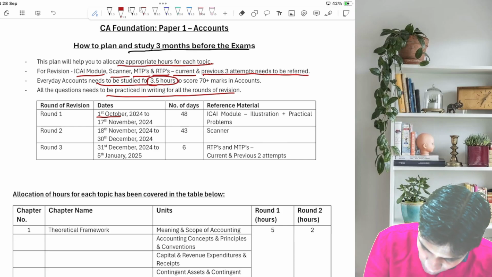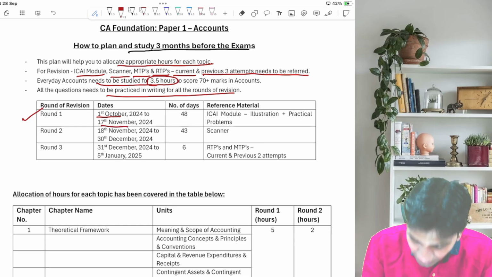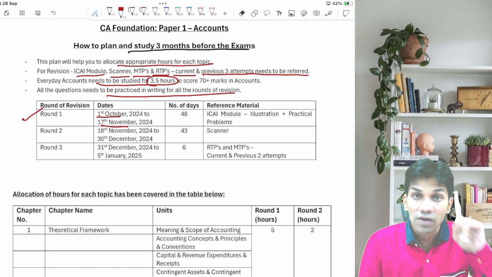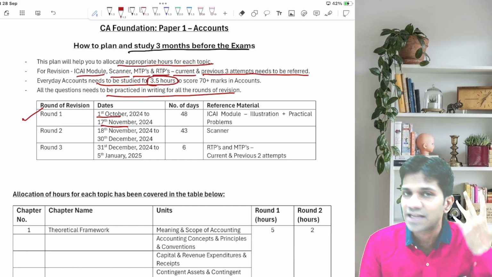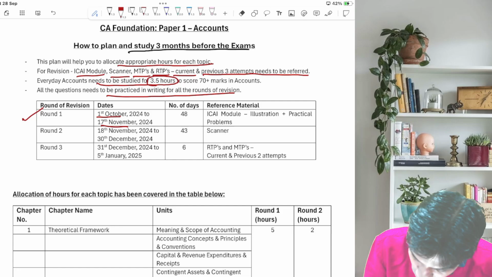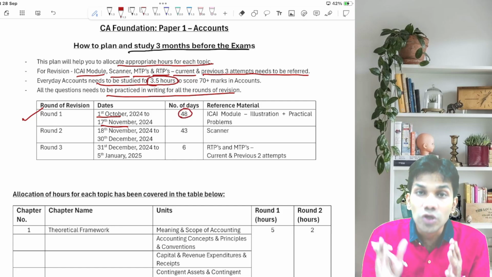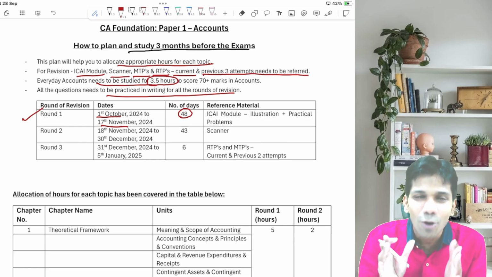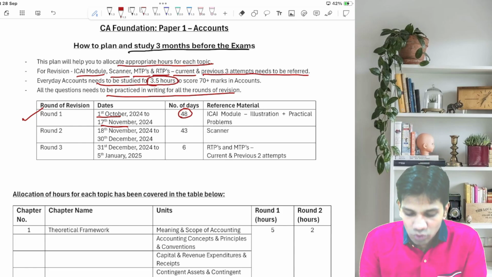Round number 1. Now round number 1, guys. It starts from 1st October and it ends on 17th November. Round number 1 is for ICI module, which includes my illustrations as well as practical problems. So these are total 48 days, guys. See the efforts we have taken to make you people solve your accounts in a very systematic and easier way. 48 days होते है पूरे.